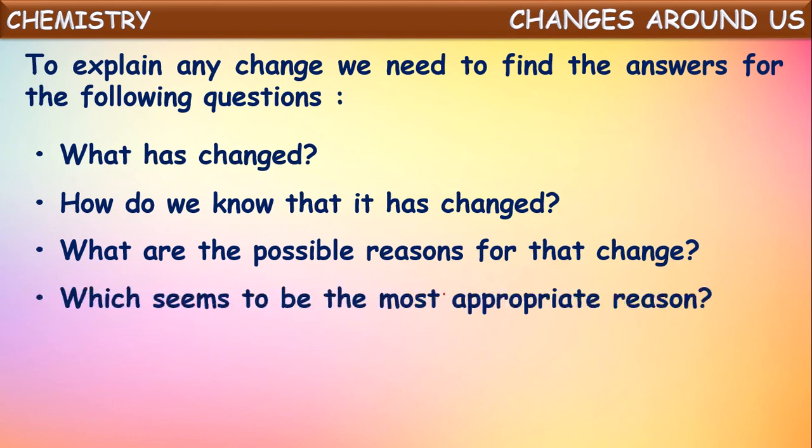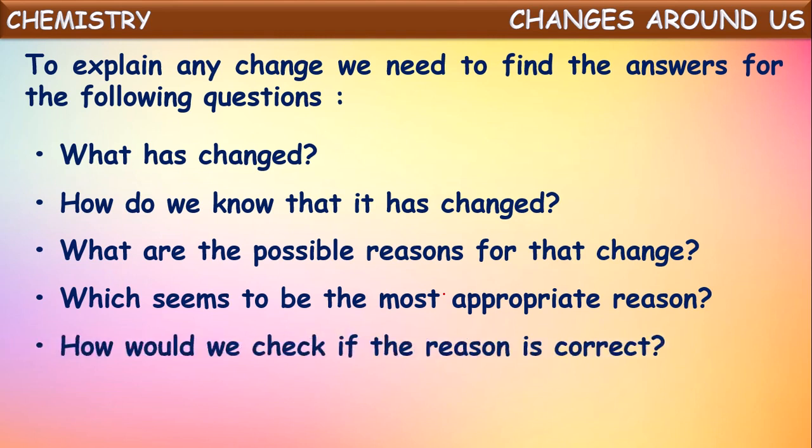And which seems to be the most appropriate reason for that change? Next, how would we check if the reason is correct? So, if you are able to answer all these questions, then we can say what the change is. We can explain that particular change.